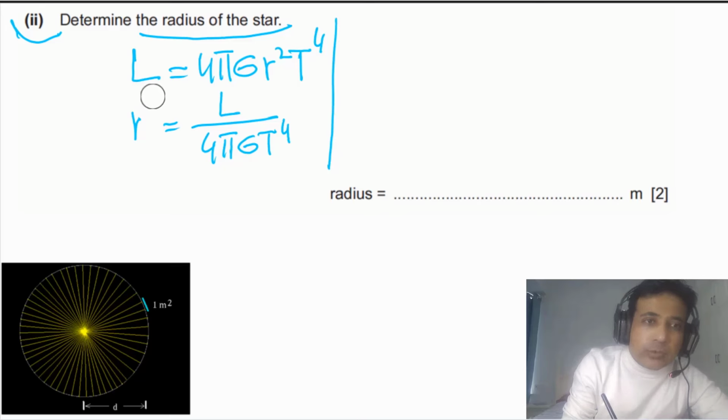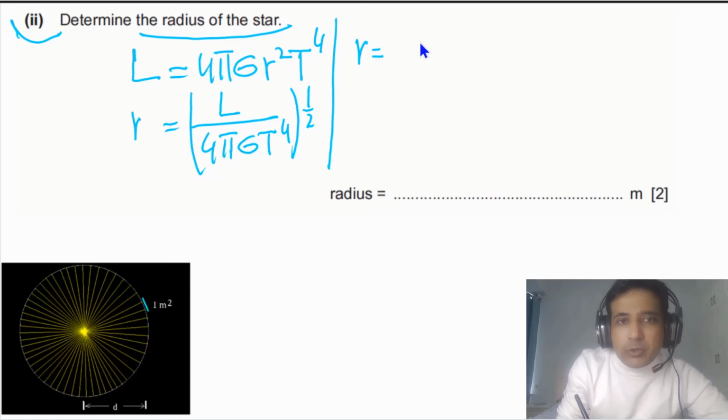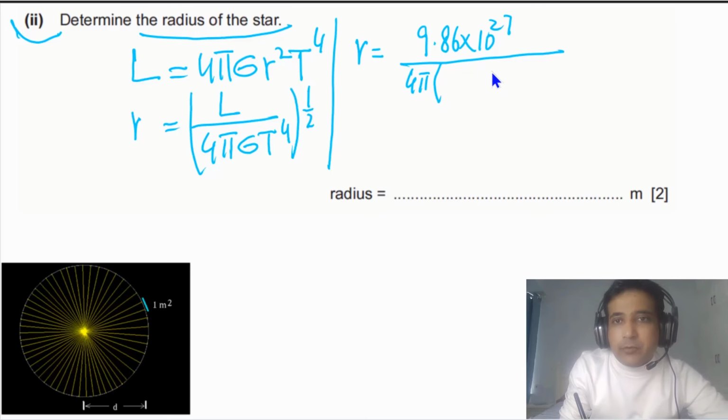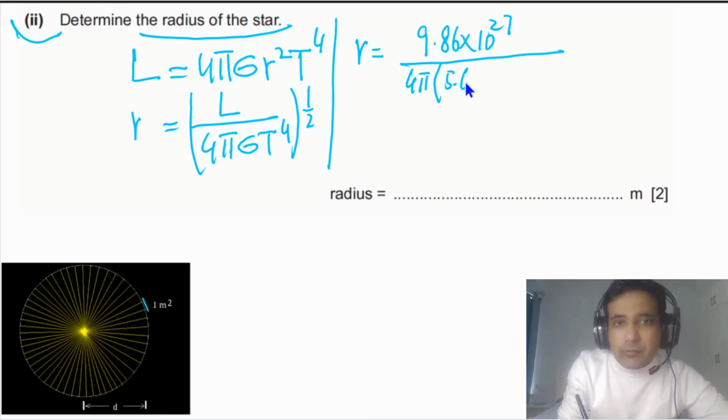This value was given to us in the last part, and we have 4 pi. And this is the Stefan-Boltzmann constant, not Planck's constant. Its value is 5.67 times 10 to the minus 8. Then we have the temperature that was given to us in kelvins, 9830 to the power of 4, and then we need to take the square root, 1 by 2. If we solve this, our final answer will be equal to 1.22 times 10 to the 9 meters.